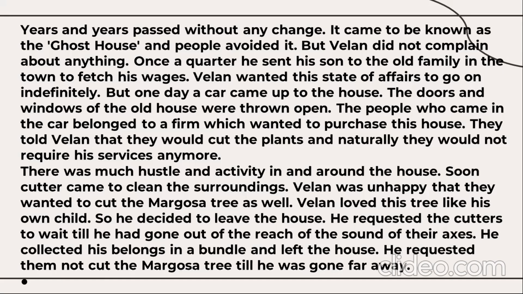Velen was unhappy that they wanted to cut the Margosa trees as well. Velen loved this tree like his own child, so he decided to leave the house. He requested the cutters to wait till he had gone out of the reach of the sound of their axes. He collected his belongings in a bundle and left the house. He requested them not to cut the Margosa tree till he was gone far away.